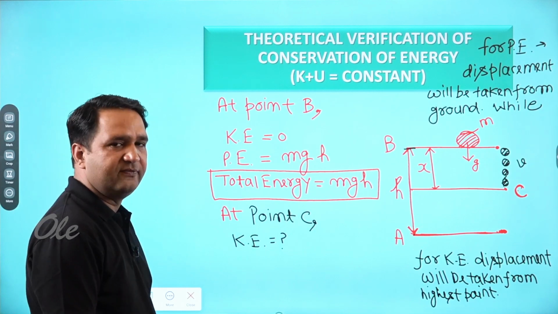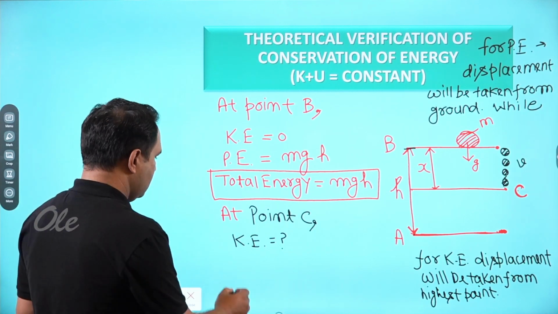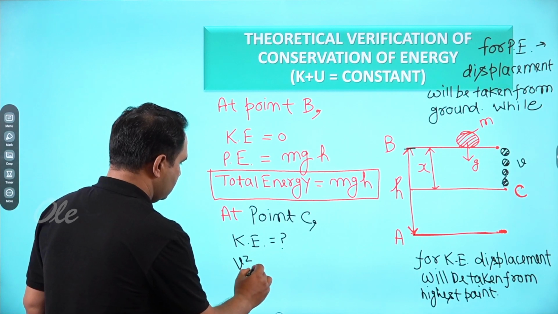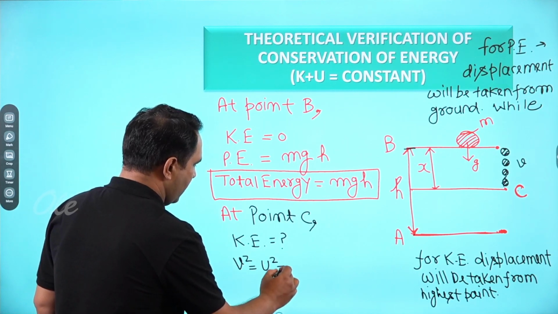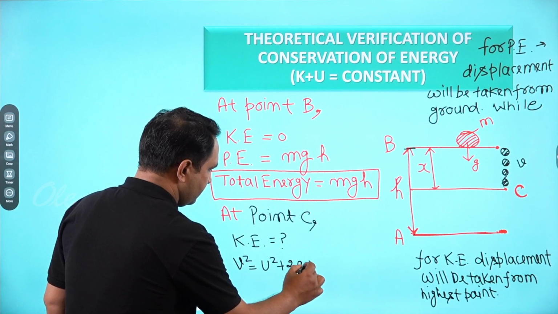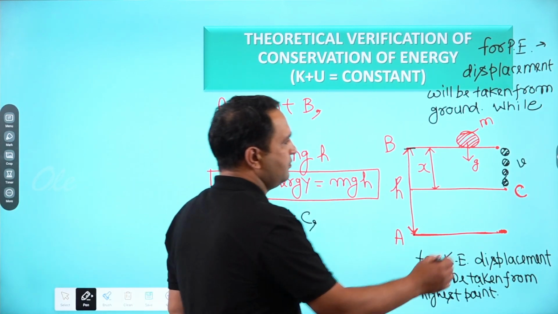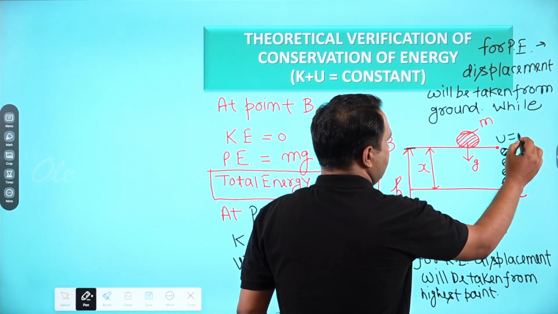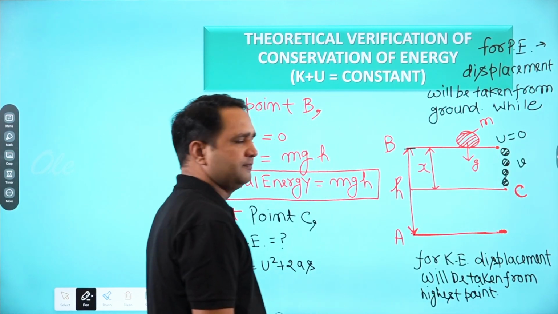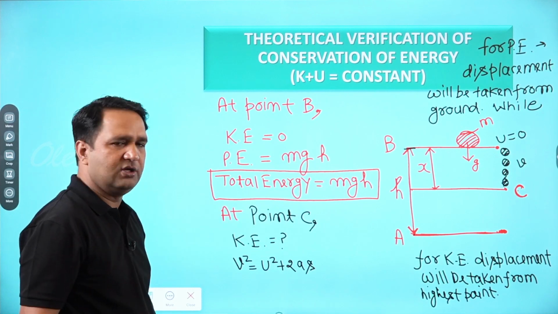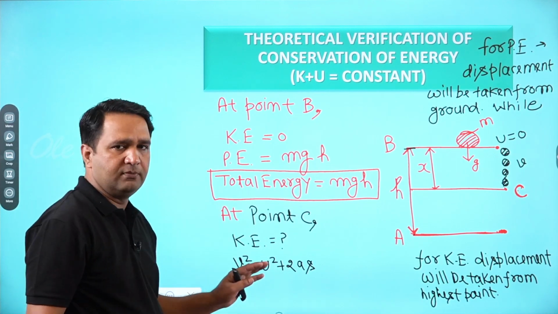We can calculate it with the help of motion's equation. V square is equal to U square plus 2AS. So U, initial velocity, is 0. Here the velocity was 0 when it was kept here. Initial velocity was 0 and final velocity is V.